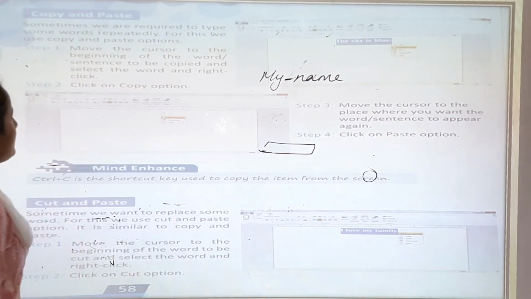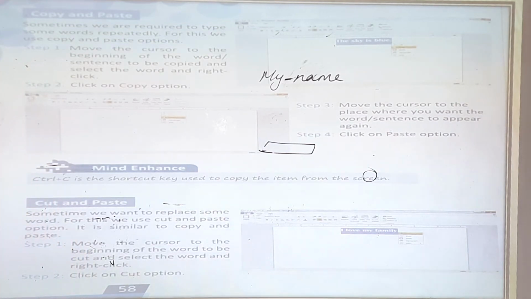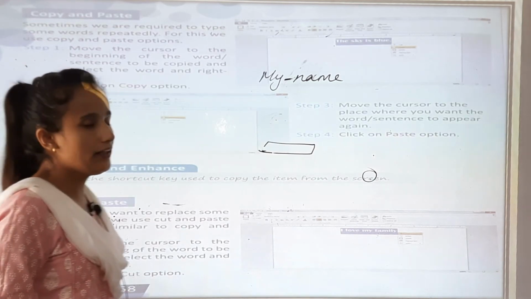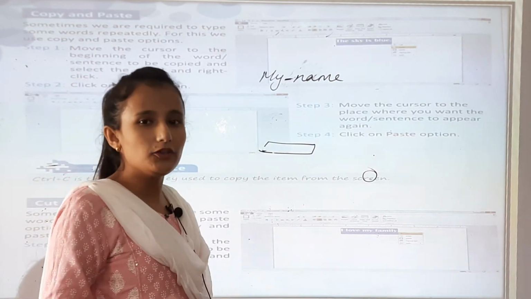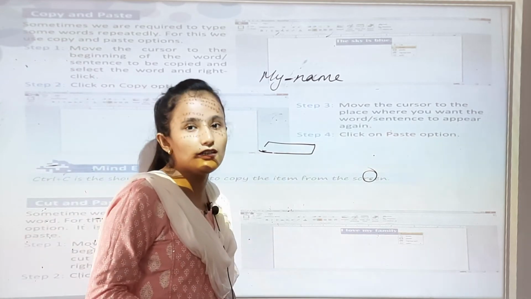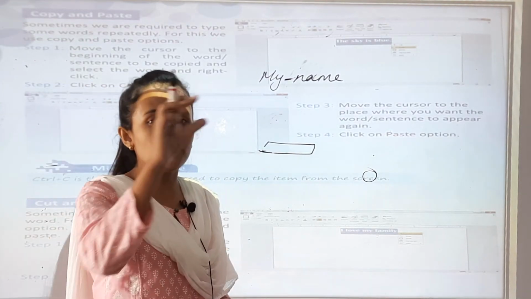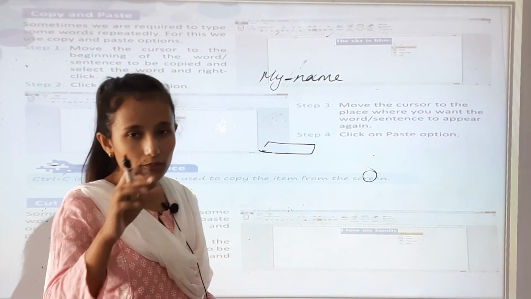Okay. Sometimes we are required to type some words rapidly. For this we use the copy and paste option. Step 1, sometimes we require to type some words rapidly. For example, every day I have to make a PowerPoint, right? So what will I do? I will copy this, paste. Okay, I will copy these words.